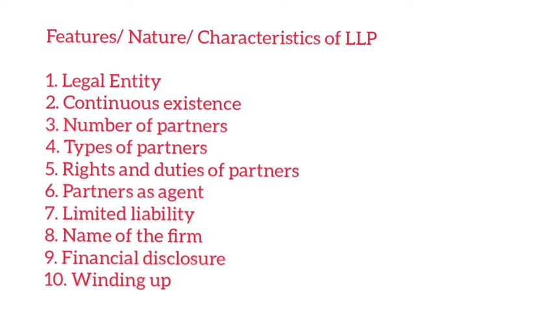Then fourth one, types of partners. That is, an individual or a body corporate. Body corporate means a company may be a partner in LLP. Then fifth one, the rights and duties of the partners. Their rights and duties will be mentioned in the agreement, and the agreement will be in written form. And sixth one, partners as an agent. Each partner will be acting as an agent here. Then seventh one, limited liability. The liability of the members will be limited to the amount that they have contributed. So no partner will be liable for any wrongful acts of the other partners.